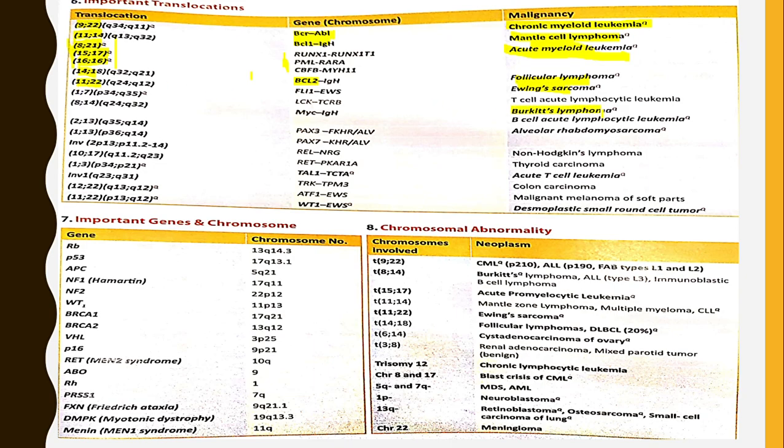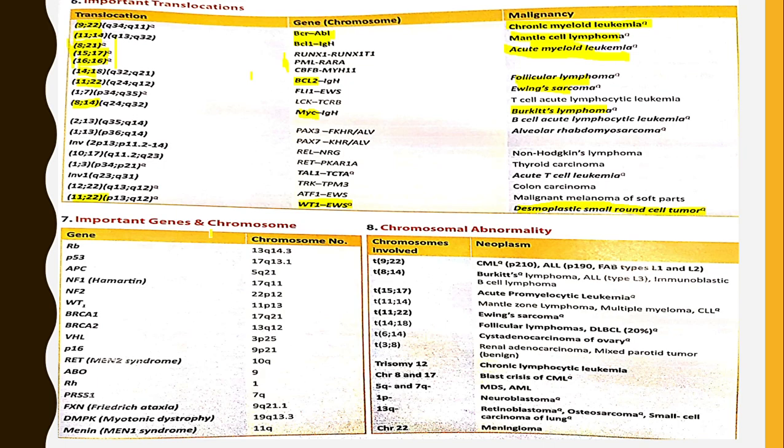Then Burkitt's lymphoma, the gene associated is the MYC gene, translocation between 8 and 14. This is very important. And desmoplastic small round cell tumor is important, associated with genes WT1 and EWS, with translocation 11;22.